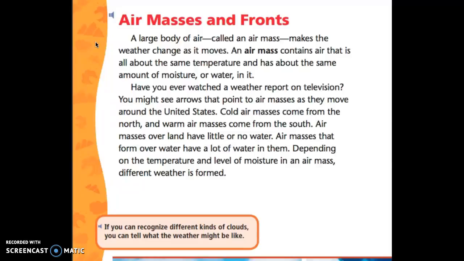You might see arrows that point to the air masses as they move around the United States. Cold air masses come from the north, and warm air masses come from the south. Air masses over land have little or no water. Air masses that form over water have a lot of water in them. Depending on the temperature and level of moisture in an air mass, different weather is formed.